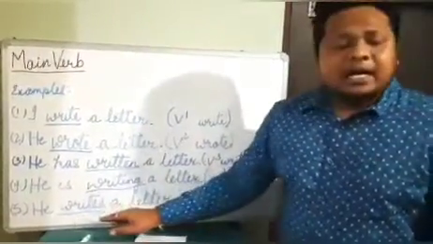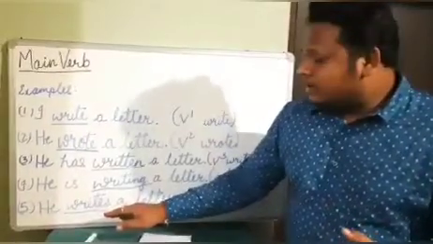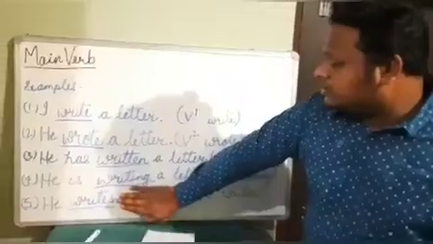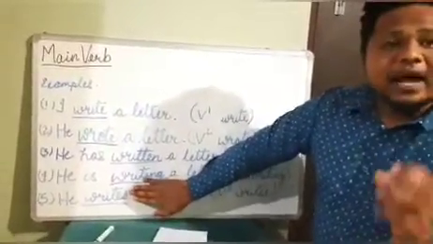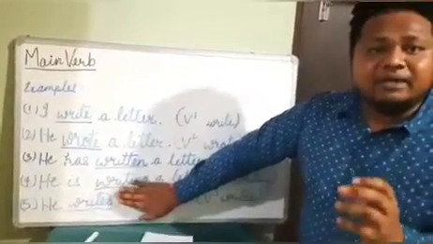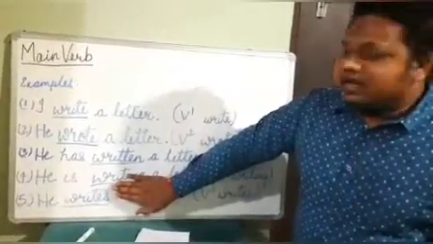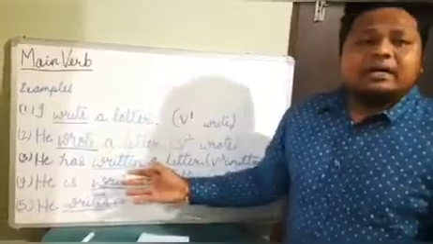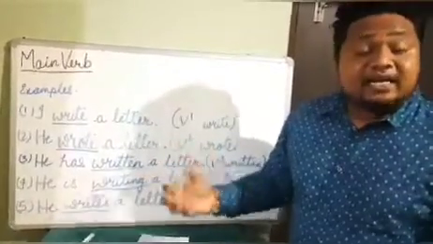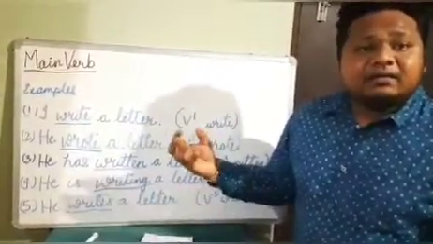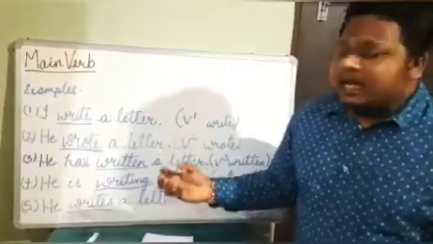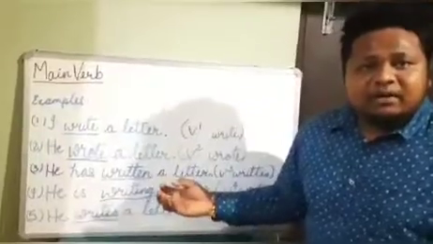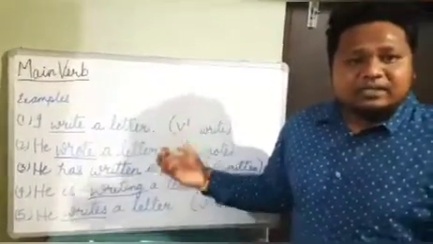Here the main action word, or the doing word, is writes. And if we cover this portion of the sentence, then "he writes" can still make a meaningful sentence. So in these sentences, we saw the main verb can stand independently to make a complete sentence, and sometimes it is used along with the auxiliary verb to make a meaningful sentence.